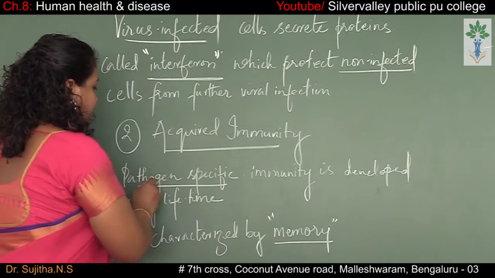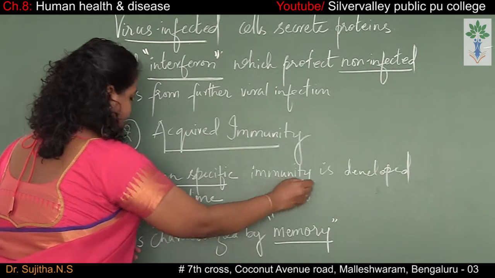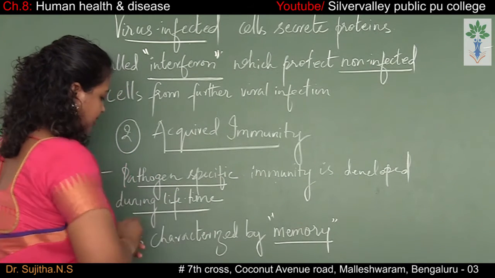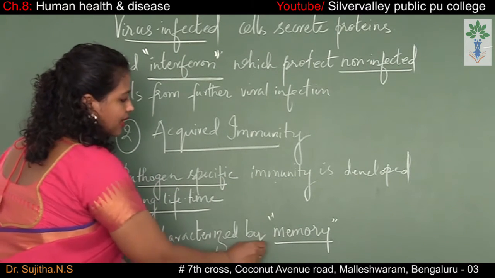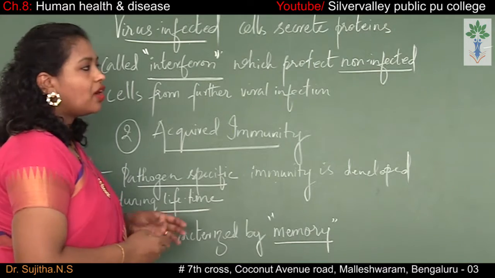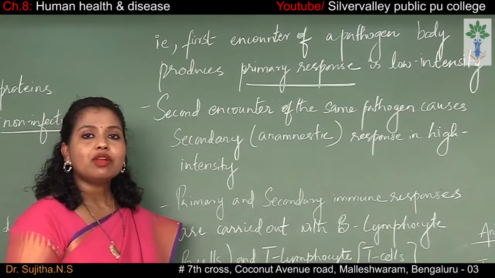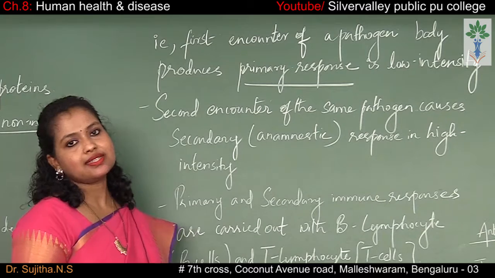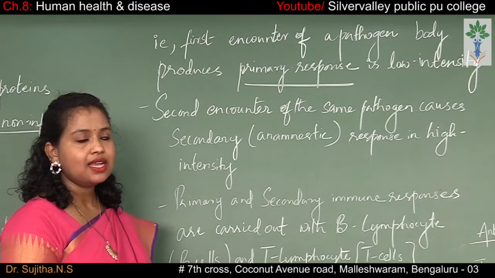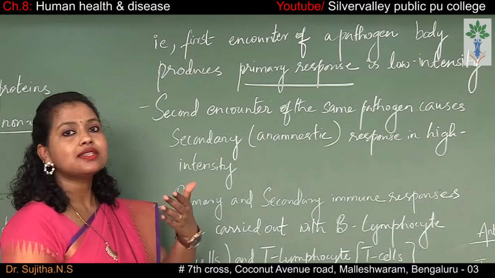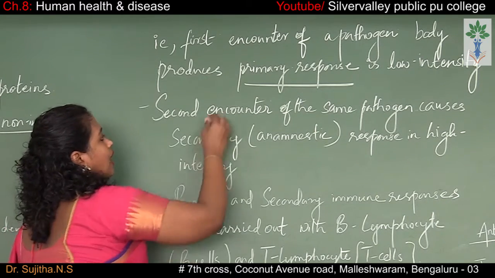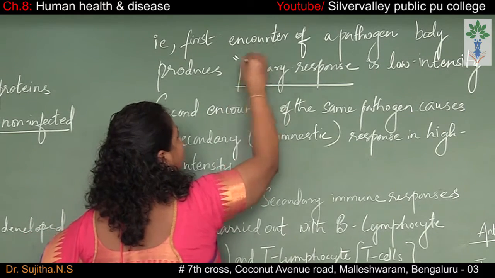So the pathogen specific immunity is developed during the lifetime. It is characterized by the memory. So what do you mean by that? Let us understand that. When our body first encounters the pathogen, what happens? At that time our body produces the primary response.